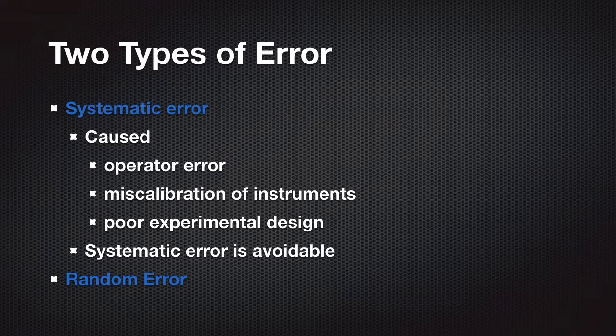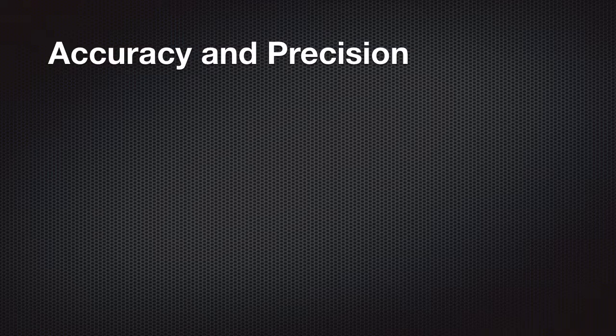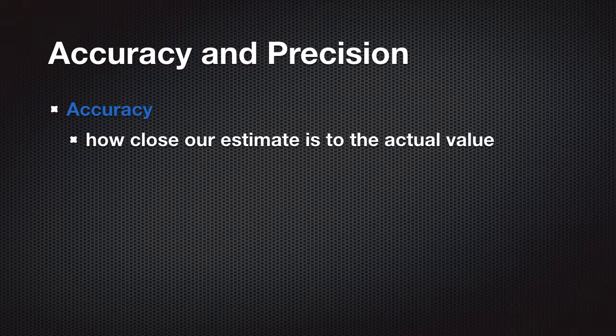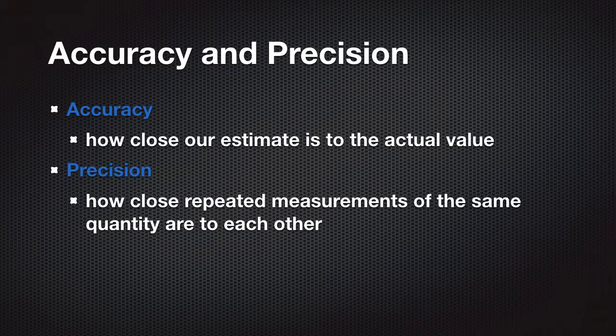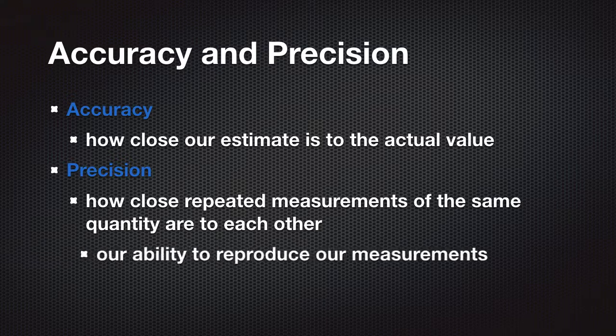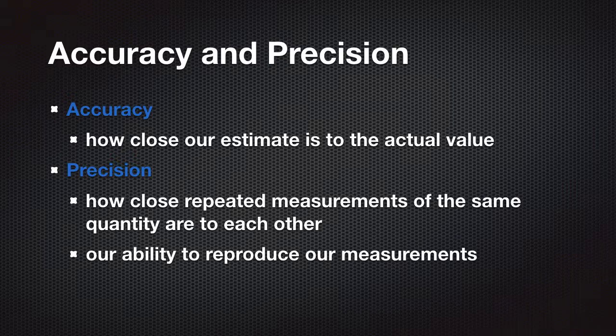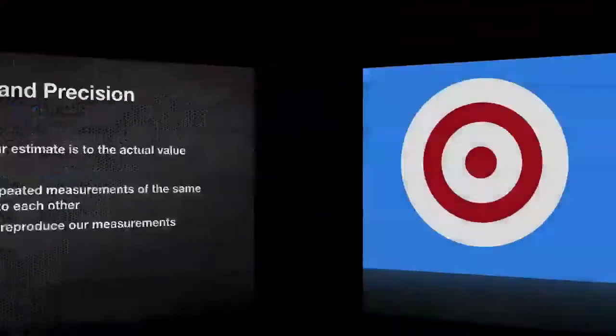In addition to systematic error, random error is present. This is unavoidable. Every time we make an estimate, it's going to be too high above or too far below the actual value. We can't eliminate random error. Accuracy and precision are two terms that are used to describe measurements. Accuracy refers to how close our estimate, our measurement, is to the actual value we're trying to measure, while precision is how close repeated measures of the same quantity are to each other. It's a measure of our ability to reproduce our measurements, that we do it consistently.